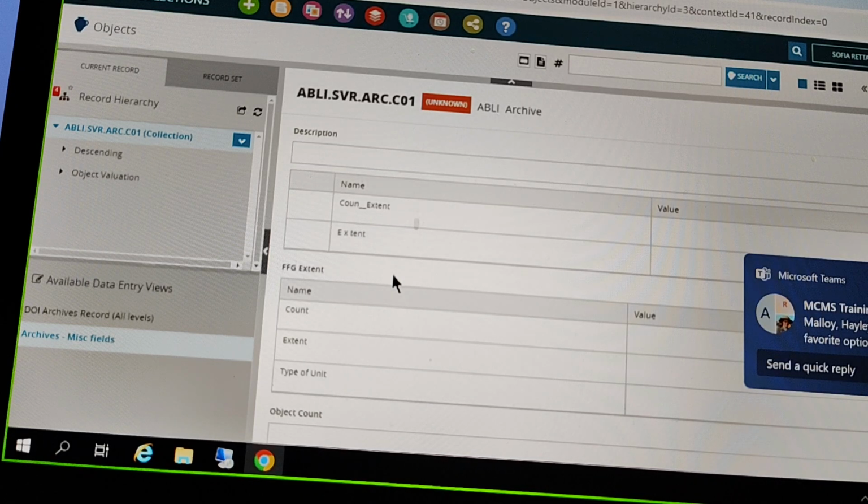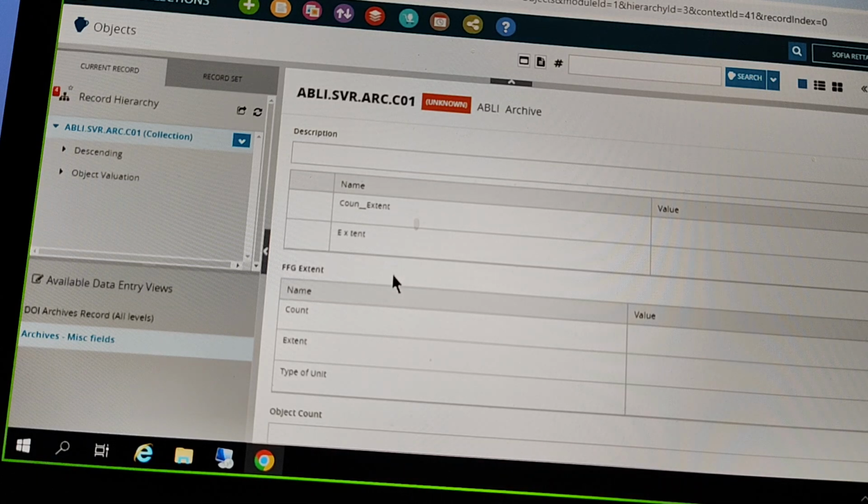Then having a more narrative extent field like 5 boxes divided into 13 folders gives a little more flexibility and the ability to combine text and numbers.